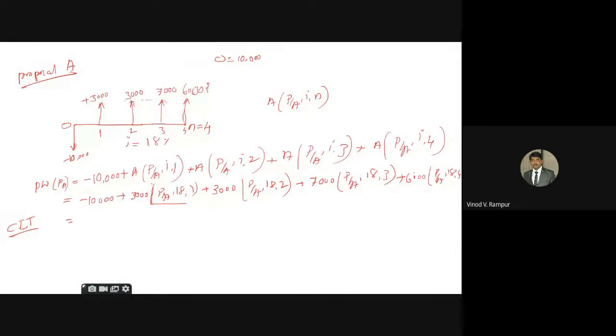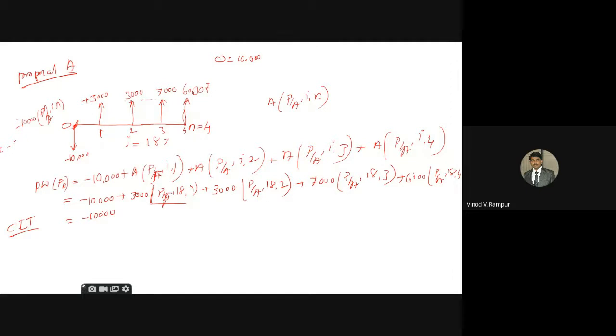It is not P by A, it is P by F, because at the zero time period it is a present worth. Okay, that is minus 10,000, P by P, I, N. P gets cancelled, then it is minus 10,000.